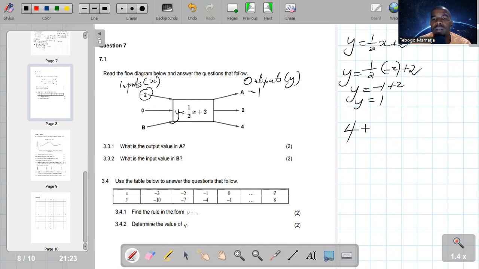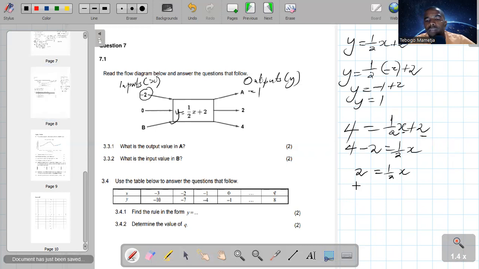So instead of now substituting an x, we are going to substitute a y and solve for x, because we are not looking for y now, we're looking for an x. And how do we solve this one? You transpose this one to the other side. So it's going to be 4 minus 2 is equal to half x. So 4 minus 2 is 2, half x. Then what do we do now? Do we divide both sides by half?